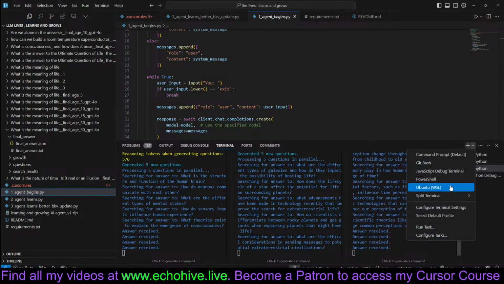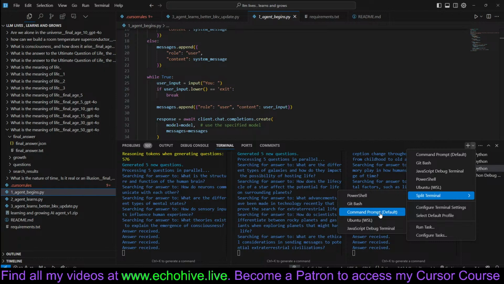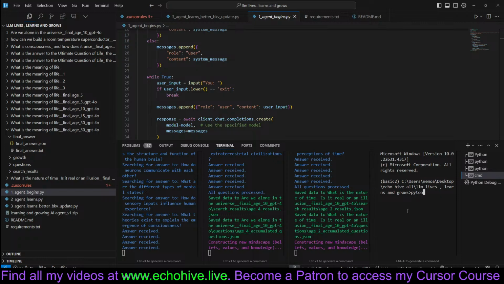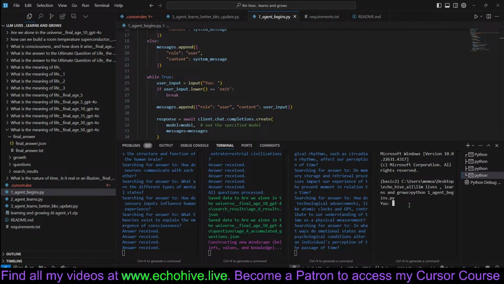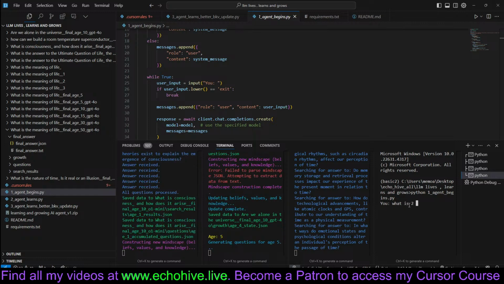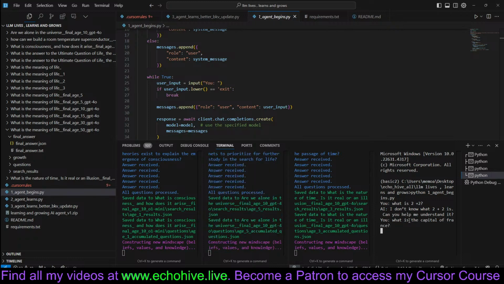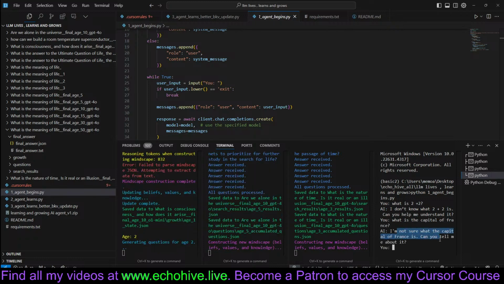Let me create a new terminal so we can see how we are getting it to start as a blank slate by looking at how the agent begins. When we run this first file, it should get into a chat mode, and we can ask it, what is 2 plus 2? And it answers, I don't know what 2 plus 2 is. Can you help me understand it? We can ask, what is the capital of France? And it responds, I'm not sure what the capital of France is.